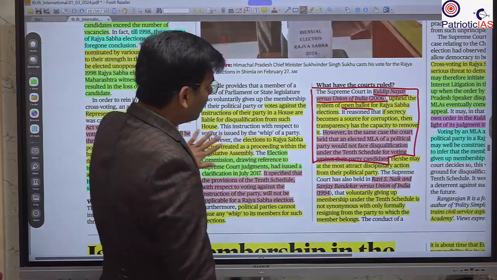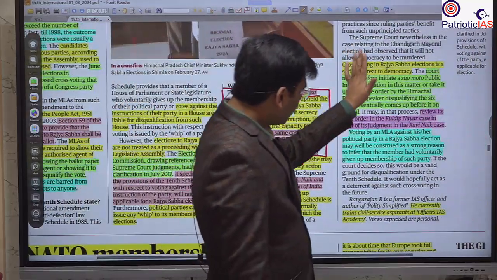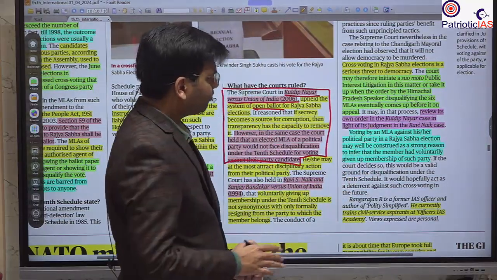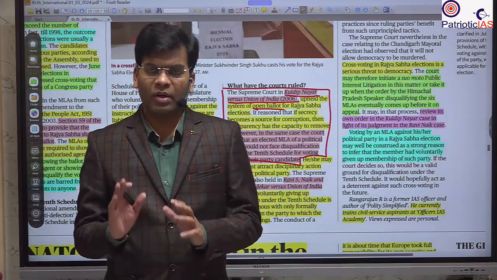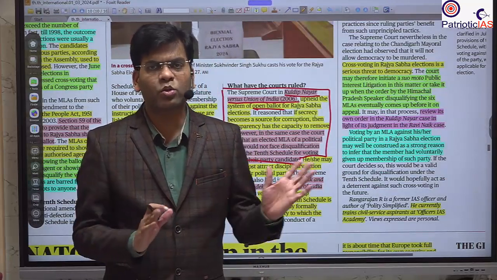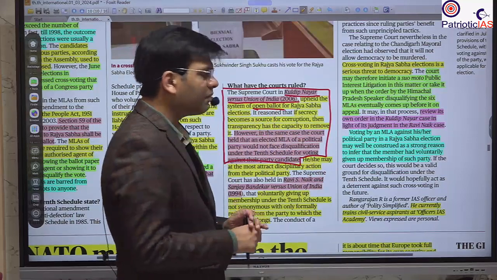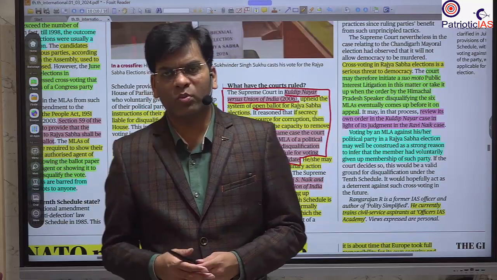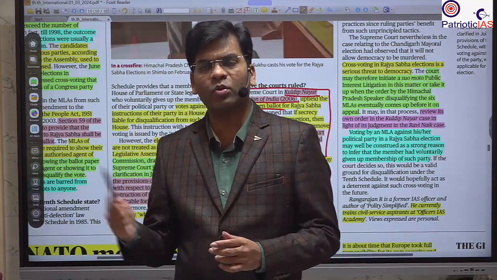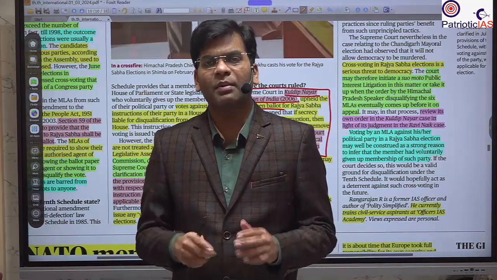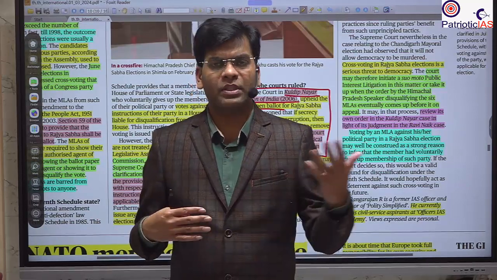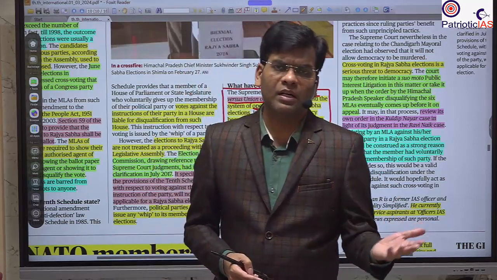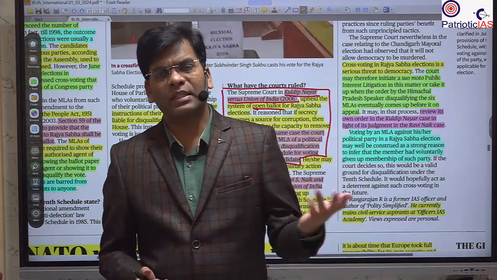So in this article it has been mentioned that yes, this case will come again, because the Congress has already said that it disqualified its 6 members who cross-voted. This was not in the Rajya Sabha, but the next day there was the budget session and the budget was about to pass, and there was a whip for all these 6 members to come and vote, but they were absent. That's why it was requested to the Speaker of the Legislative Assembly of Himachal Pradesh to disqualify them, and yes, they were disqualified.